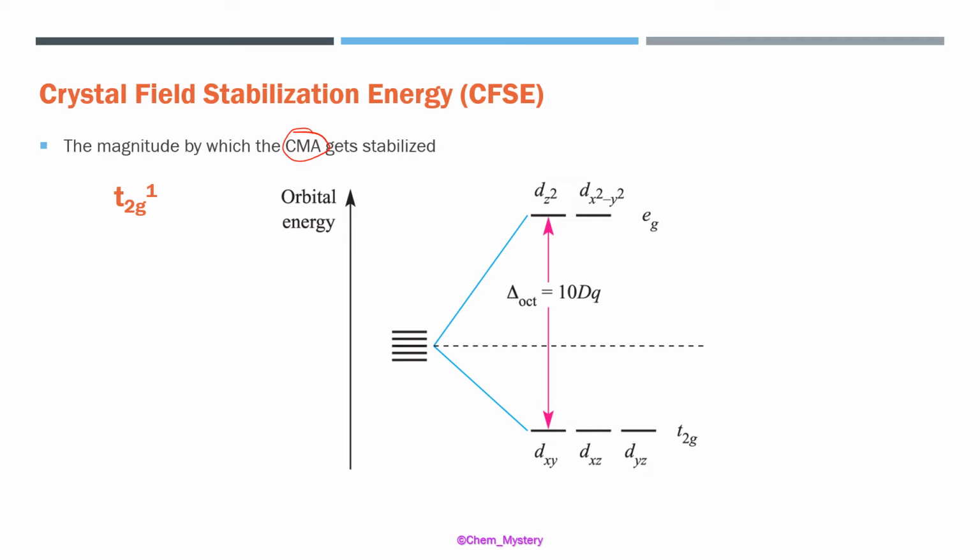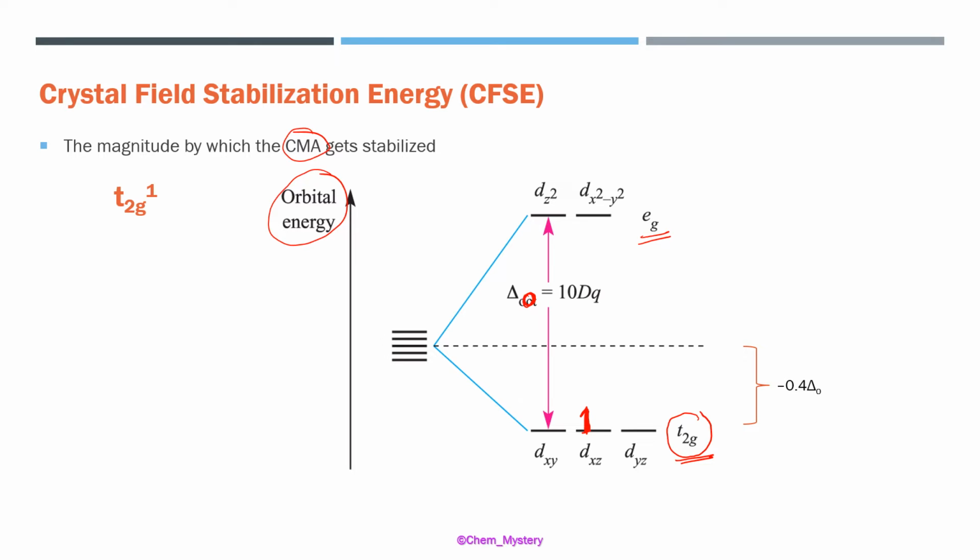So that is the energy coordinate on the y-axis. And here we have got the t2g set of orbitals, and in this t2g set we have got just one electron present. We can fill that electron in any of these orbitals. These all have the same energy. We say these are degenerate orbitals. So one electron is present here. Now, the splitting between these two, what we call delta O, sometimes we write this as Dq. Delta is written in terms of 10 Dq. So this set of orbitals, which is called t2g, is the lower set. This set is the higher energy set of orbitals, that is the eg set.